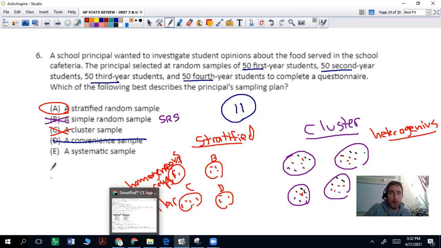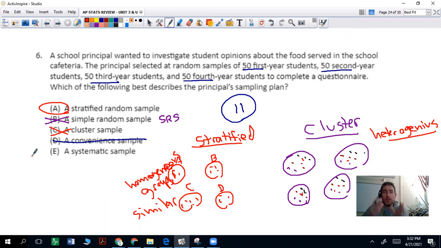And a systematic sample would be like, you have a list of students alphabetically and you're picking every fifth student, or however you decide to break it down. Systematic is more like a pattern, and that's clearly not the case here. A lot of people get stratified and cluster confused.